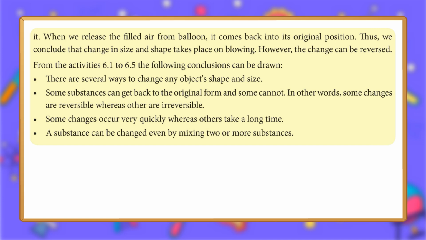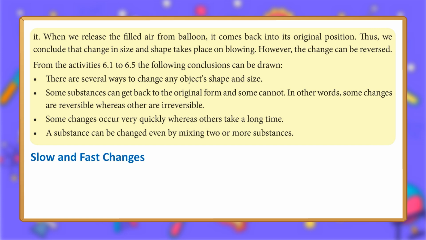From the activities 6.1 to 6.5 the following conclusions can be drawn. There are several ways to change any object's shape and size. Some substances can get back to the original form and some cannot. In other words, some changes are reversible whereas others are irreversible. Some changes occur very quickly whereas others take a long time. A substance can be changed even by mixing two or more substances.